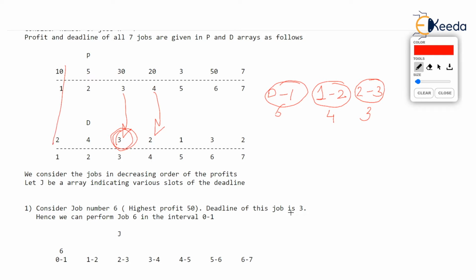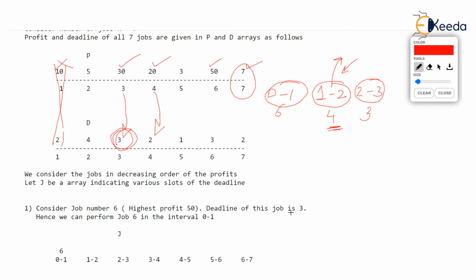Job 1 could not be done because there is no point in replacing this high priority job with a low priority job and saying that, hello, I have then followed the deadline of job 1. It is better to follow the deadline of job 4 because job 4 is going to give high profit, isn't it? Okay, which job will you now next consider? It should be job 7, I think, because after 50, 30, 20, 10, 7 is the highest profit.